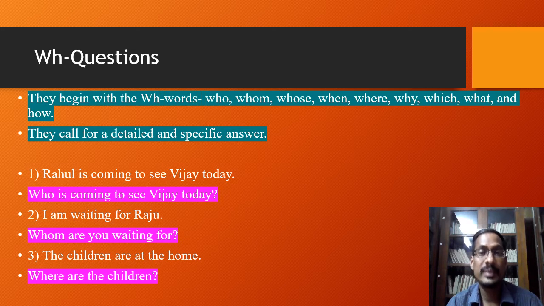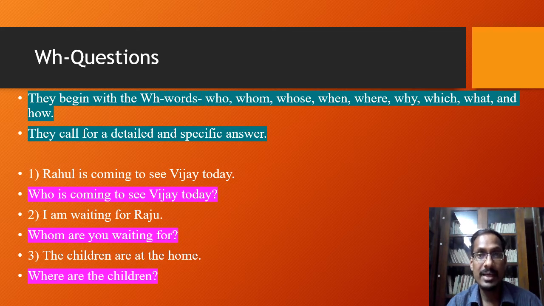The second example is I am waiting for Raju. Now it is transformed into a WH question. Again it is a statement and a declarative sentence, and how is it transformed? Whom are you waiting for? And the answer is I am waiting for Raju. So it begins with the WH word and it ends with a question mark.